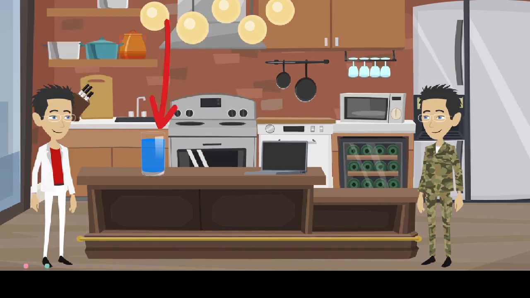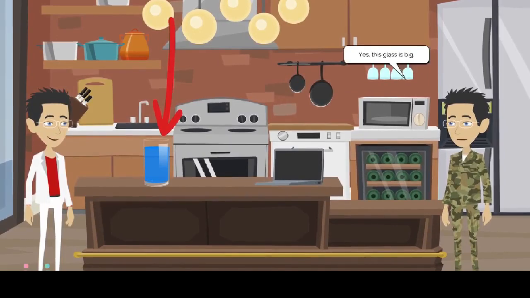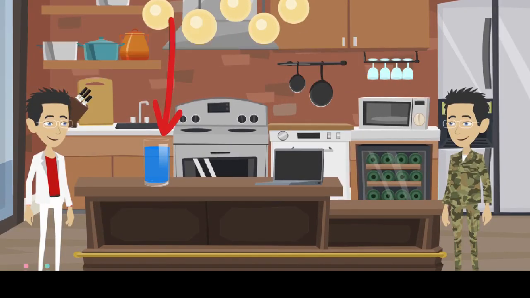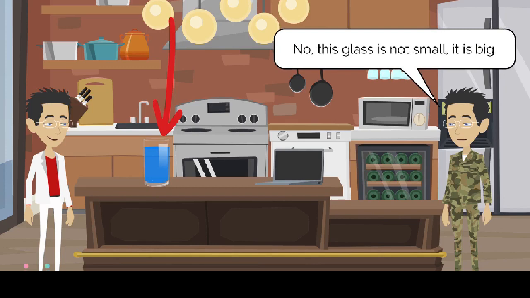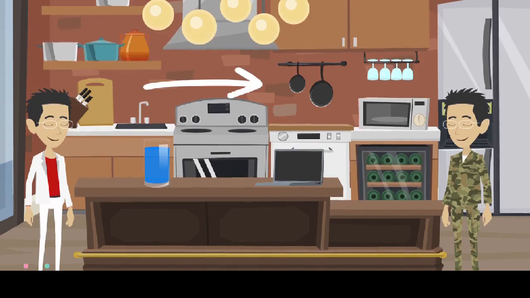Is this glass big? Yes, this glass is big. Is this glass small? No, this glass is not small. It is big.